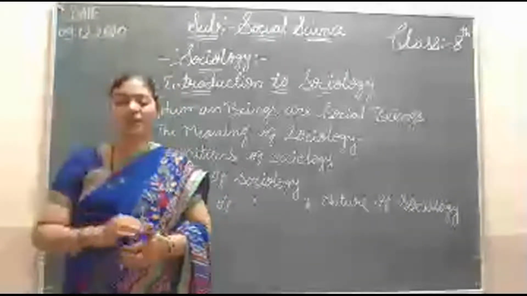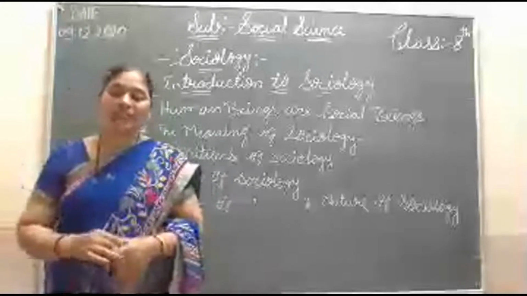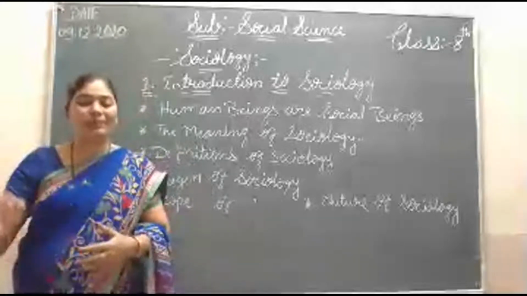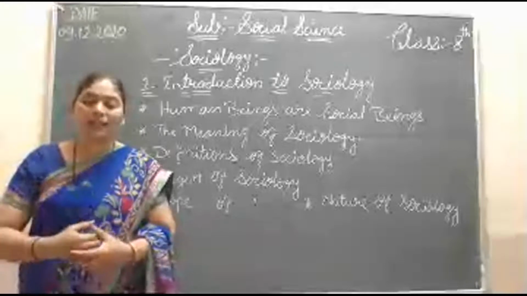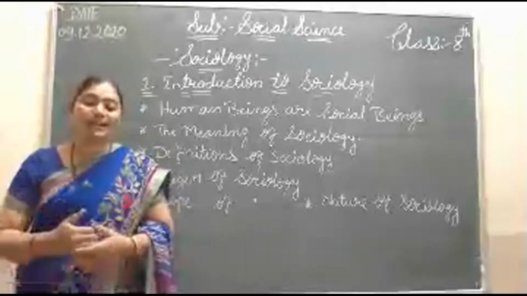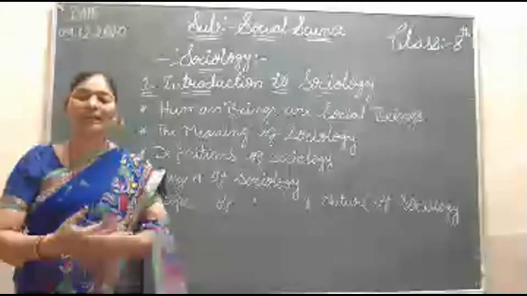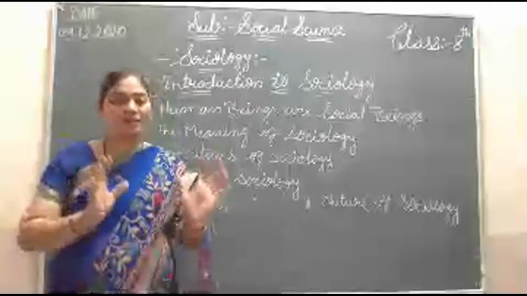It is not an applied science which is interested in experiments. Applied science means first we do the experiment, and if it is good, then we apply it in our life. It is not like that. Sociology is very pure.